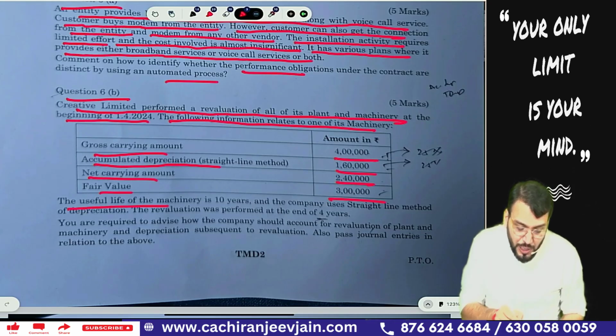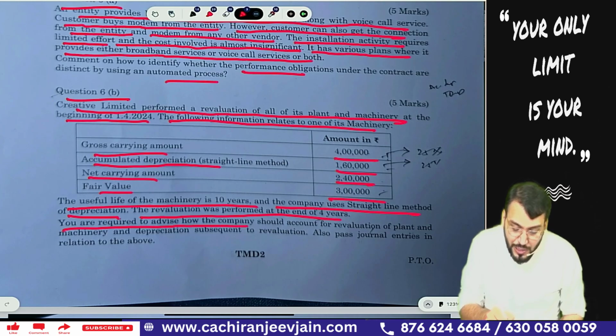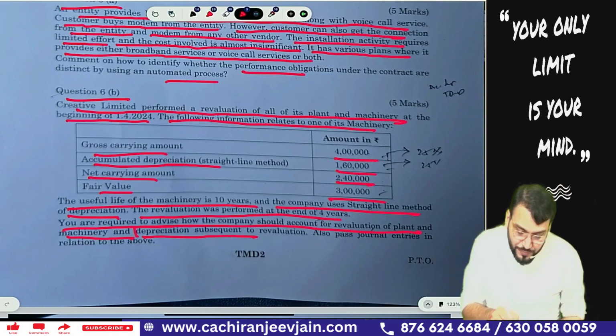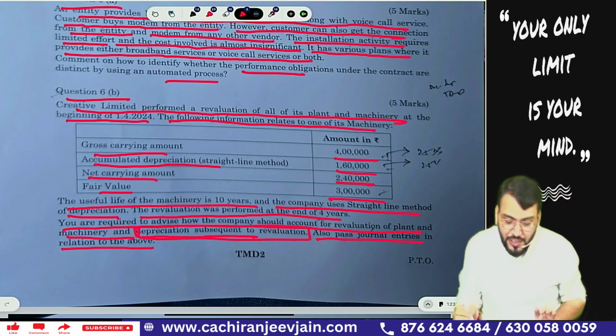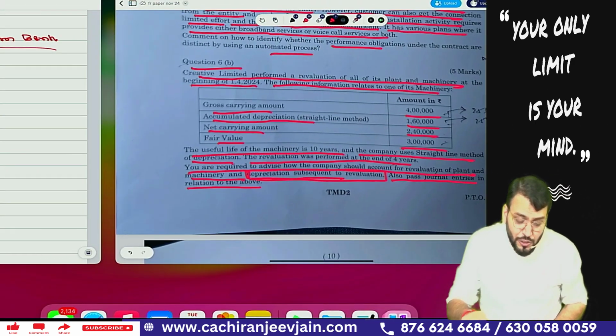The useful life of the machinery is 10 years and the company uses the straight line method of depreciation. The revaluation was performed at the end of the 4th year. You are required to advise how the company should account for the revaluation of plant and machinery and the depreciation subsequent to revaluation, and also pass the journal entry in relation to the above.